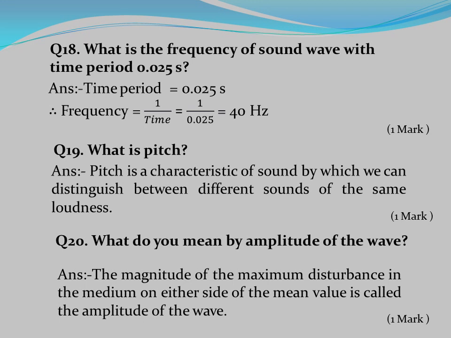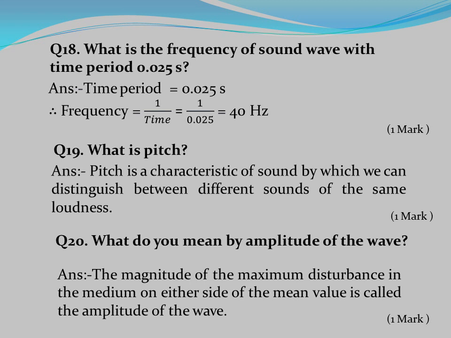Question number 18. What is the frequency of a sound wave with a time period 0.025 second? Answer: time period equals 0.025 second. Therefore, frequency equals 1 by time equals 1 by 0.025 equals 40 Hertz. Question number 19. What is pitch? Answer: pitch is a characteristic of sound by which we can distinguish between different sounds of the same loudness.